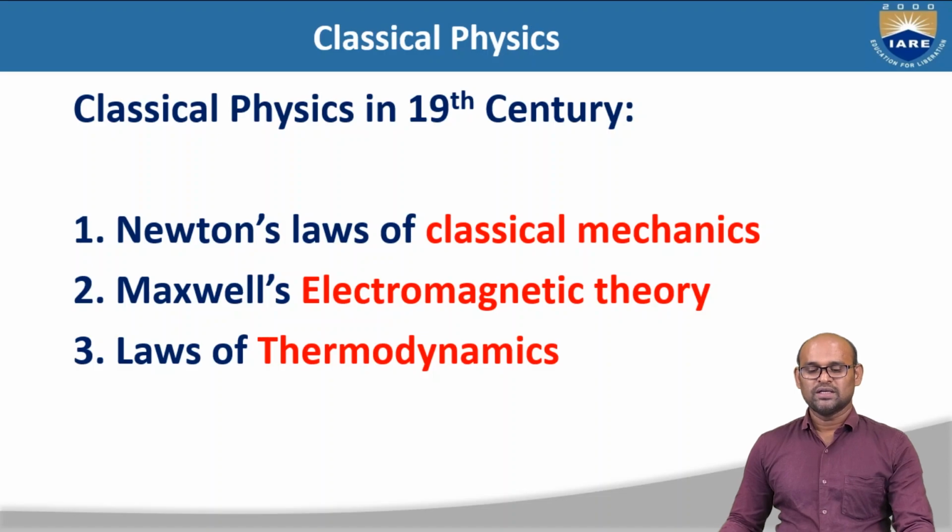Until the 19th century, classical physics was successful, and it basically had three branches: Newton's laws of classical mechanics, Maxwell's electromagnetic theory, and thermodynamics. These three branches were able to explain all the phenomena that occurred around us in nature until the 20th century.